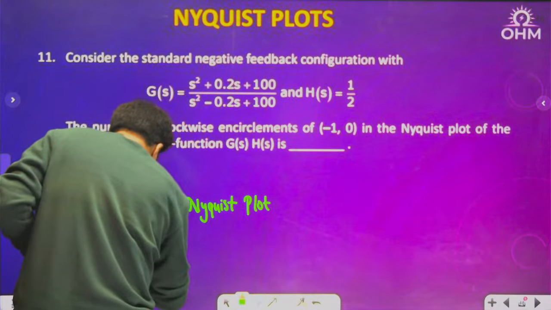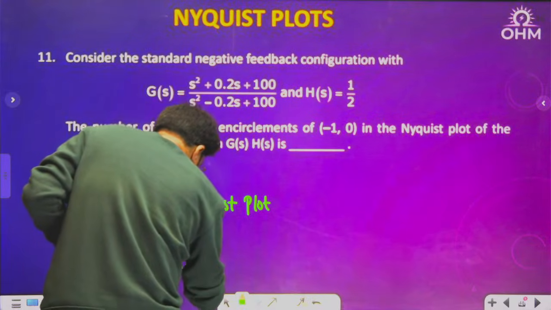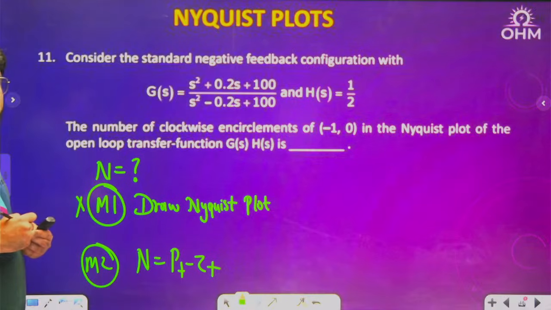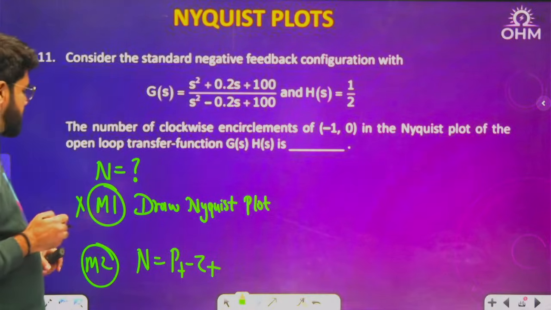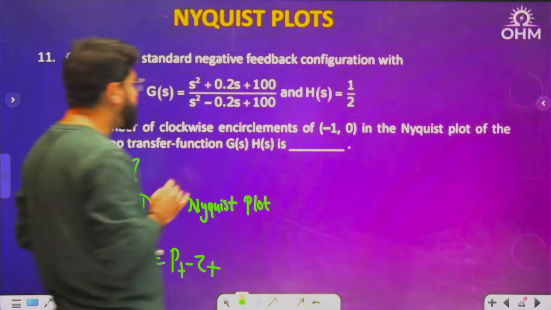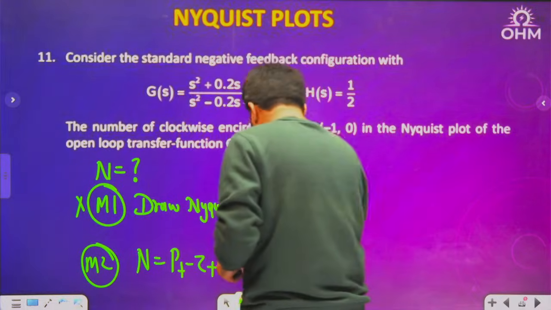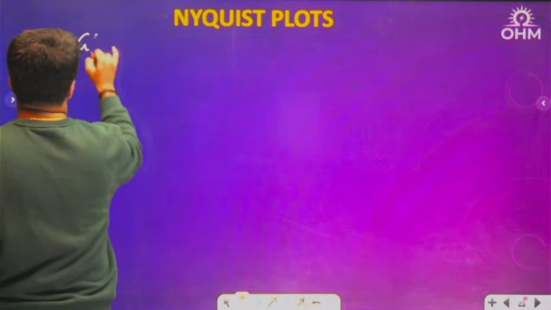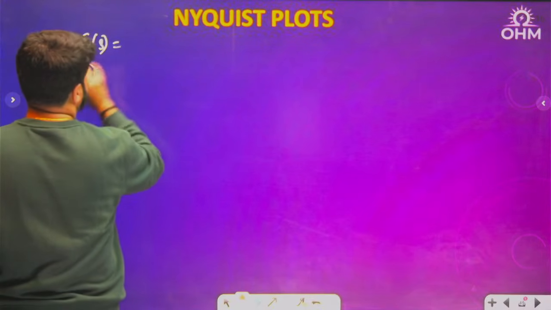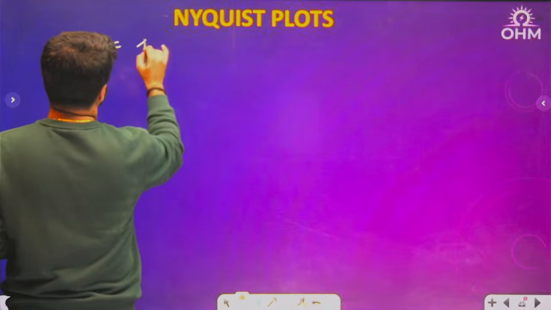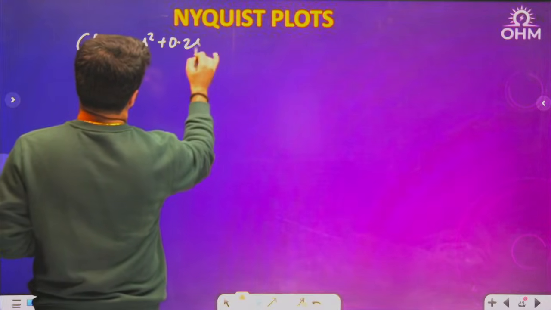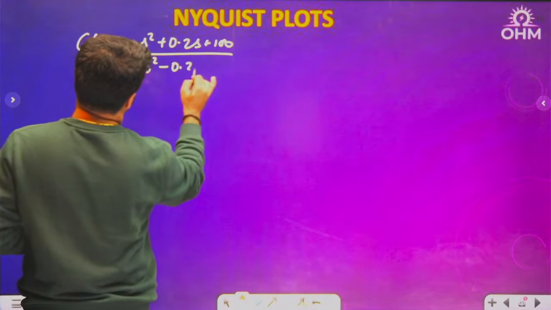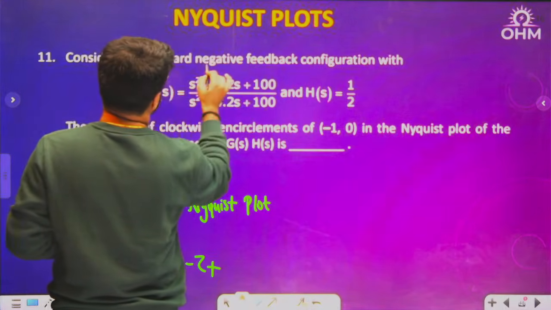Now, what is N? N is P plus minus Z plus. Do I know P plus and Z plus? Yes, I can know it. What is G(s)? G(s) is (s square plus 0.2s plus 100) divided by (s square minus 0.2s plus 100).